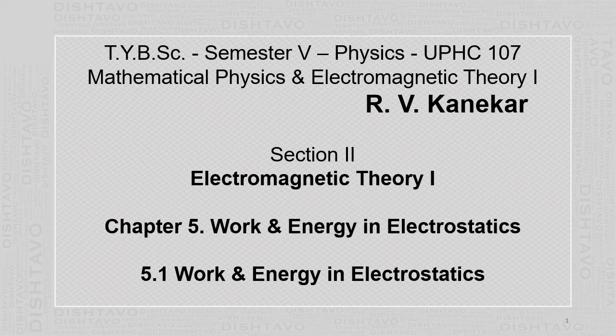So this work done is stored as the potential energy. Stored energy is called the potential energy. So to find out the potential energy, we have to calculate the work done. And this is what we are going to do in this chapter.